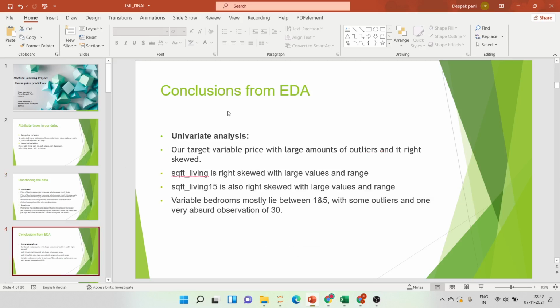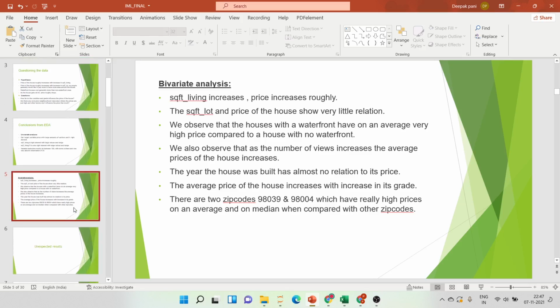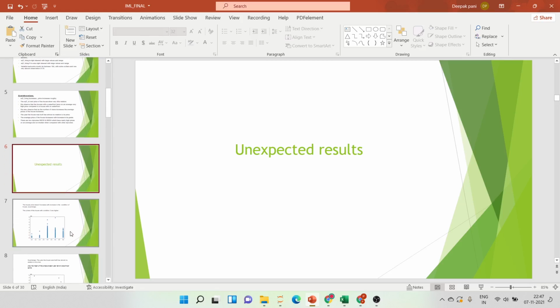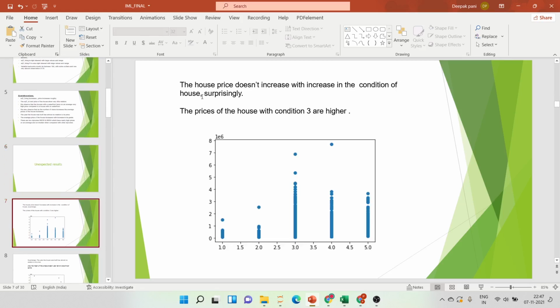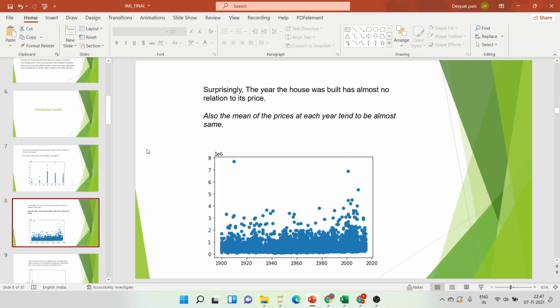Here are the conclusions we got from the univariate analysis and the bivariate analysis which I have shown you just now. And then we have a few unexpected results. Here, surprisingly, the house price doesn't increase with the increase in the condition of the house. Like you can see in the scatter plot here, the houses with condition 3 have higher prices.